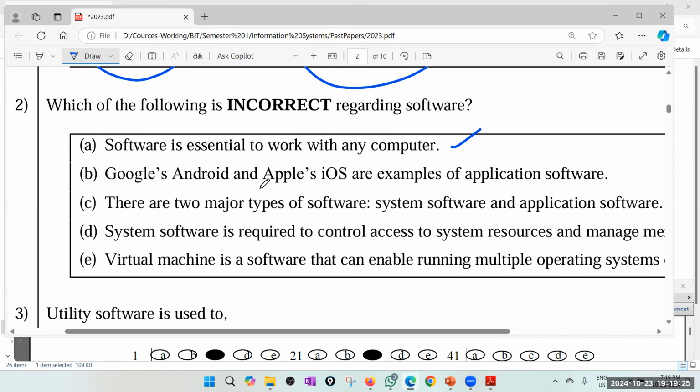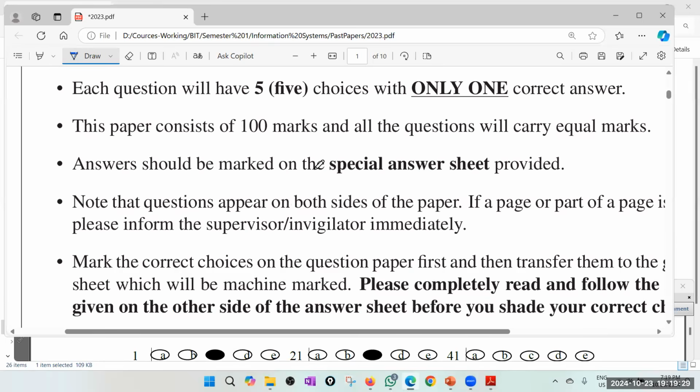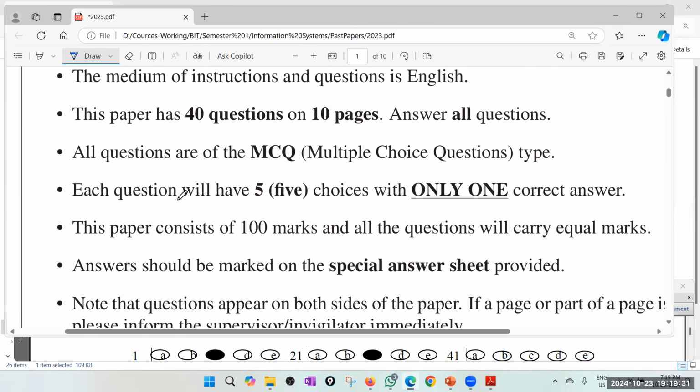First see how many correct answers there are, because you can see each question will have 5 choices with only one correct answer. Sometimes you have multiple answers, so it's very important you read the instructions. This year it says only one correct answer.